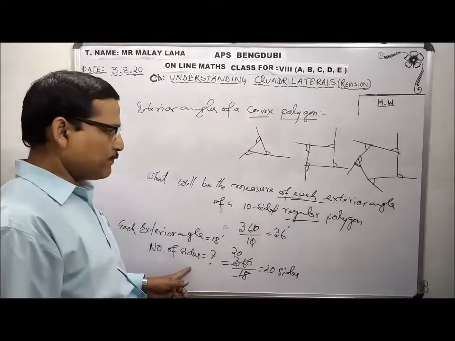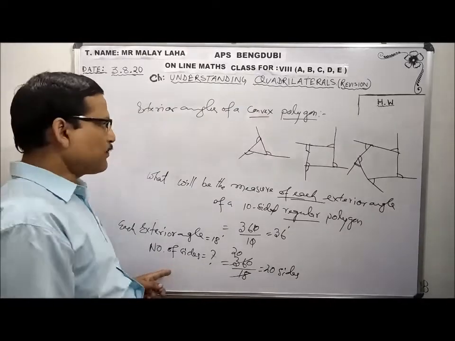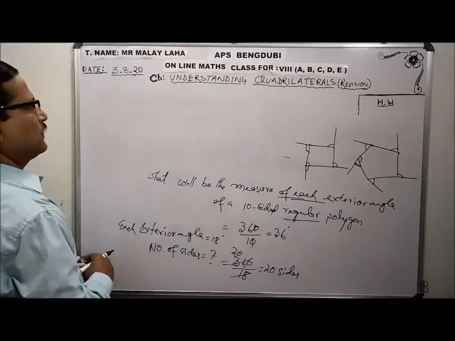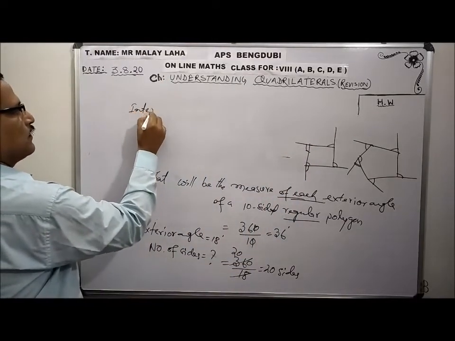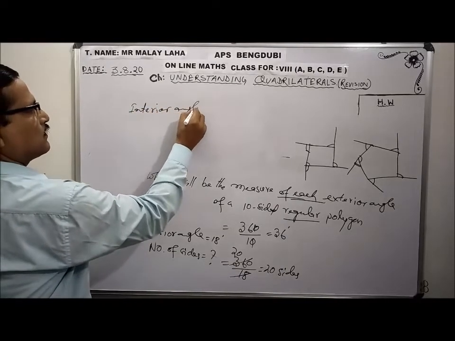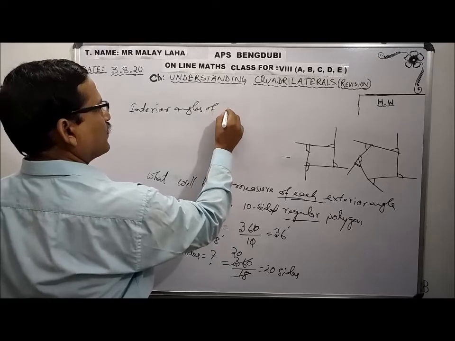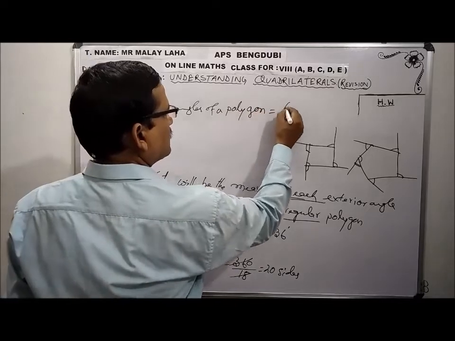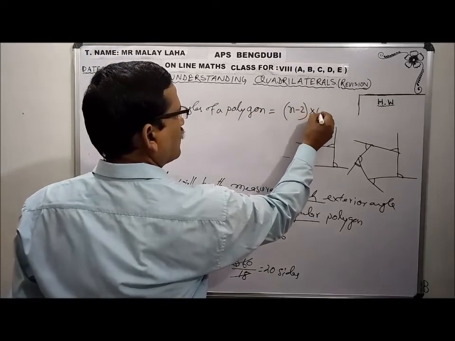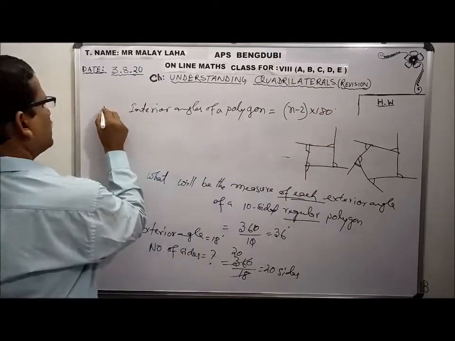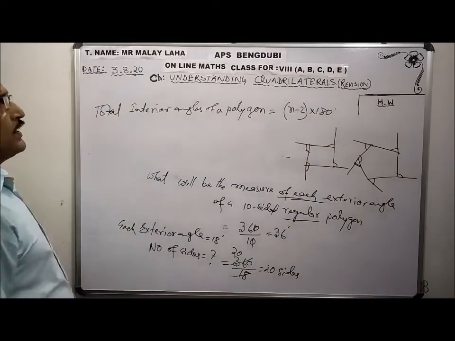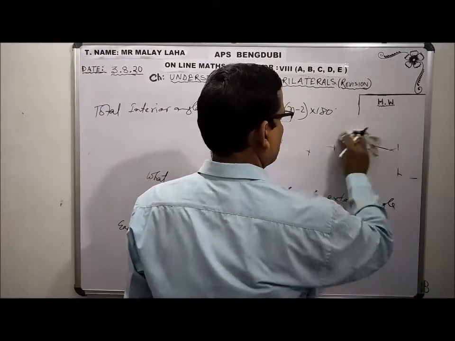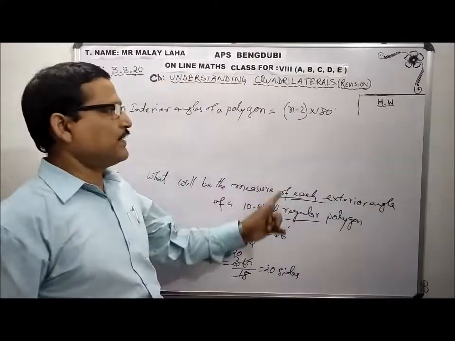Now, this is about the exterior angle of polygon. Now I am coming to interior angles of a polygon. First expression is n minus 2 into 180 degree. That is the total interior angle of a polygon. It may be regular, it may be irregular. Total interior angle is n minus 2 into 180 degree.